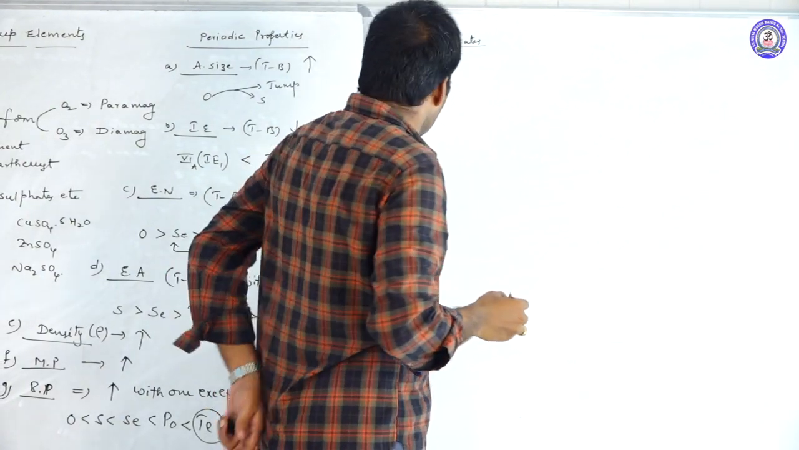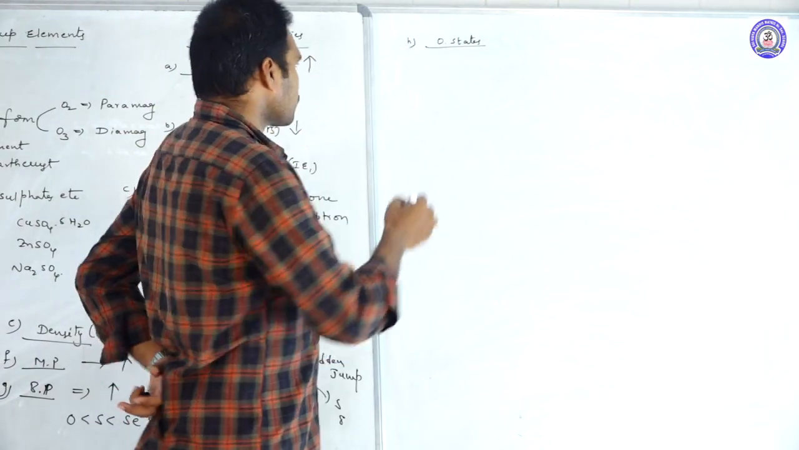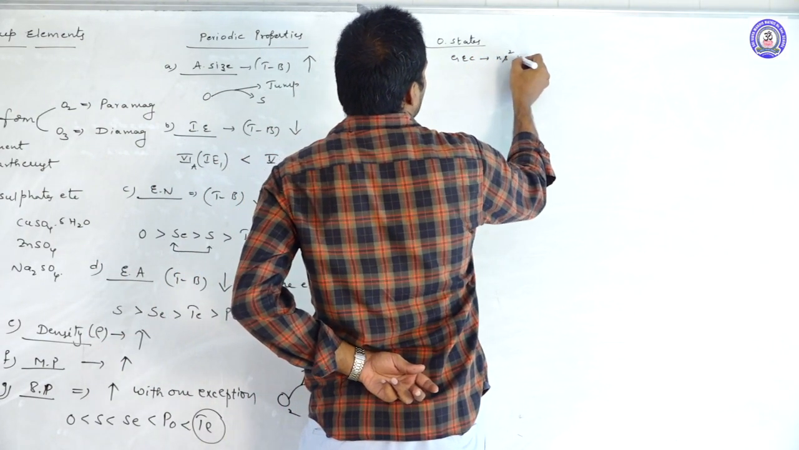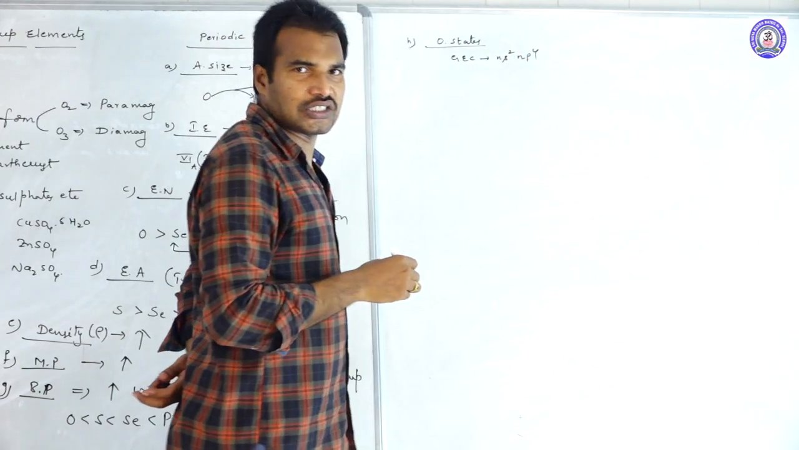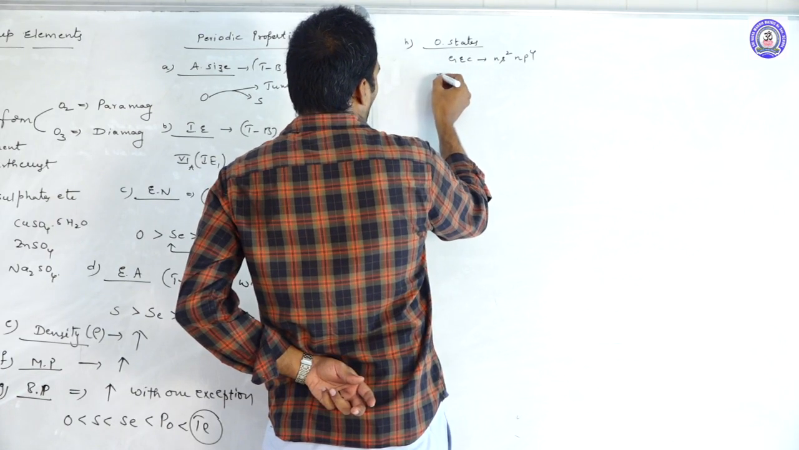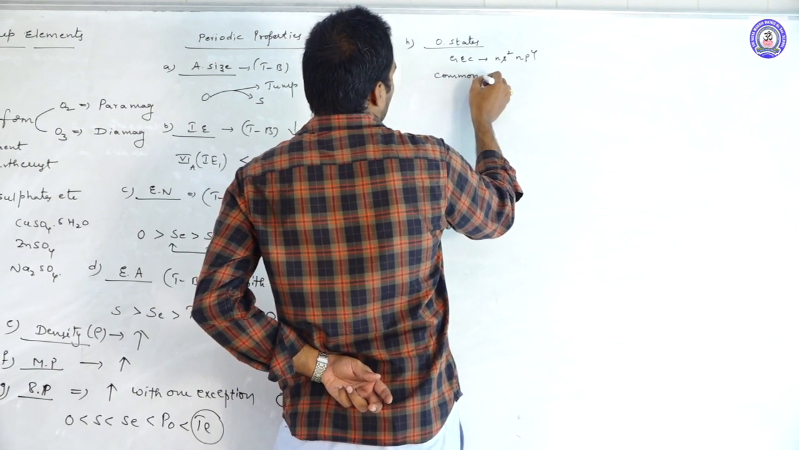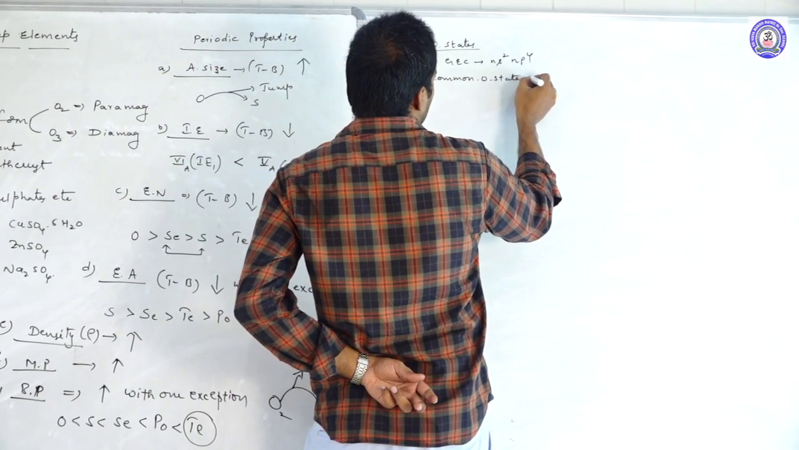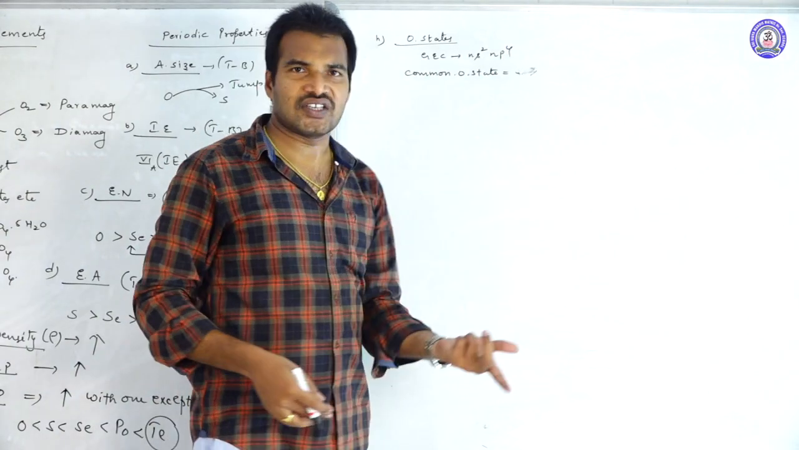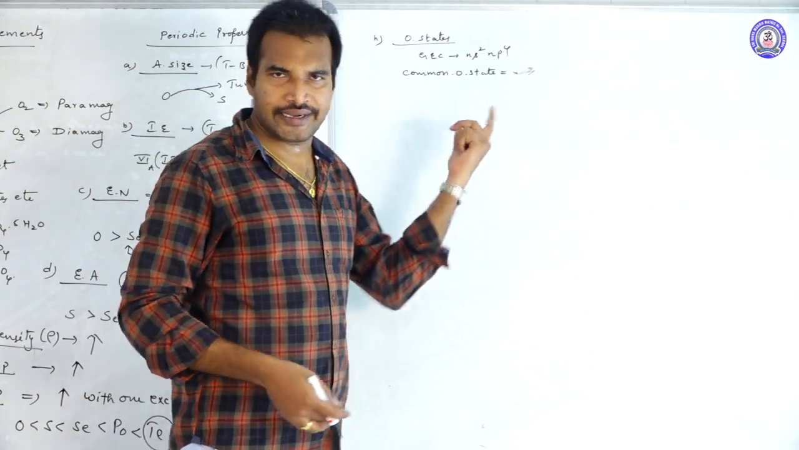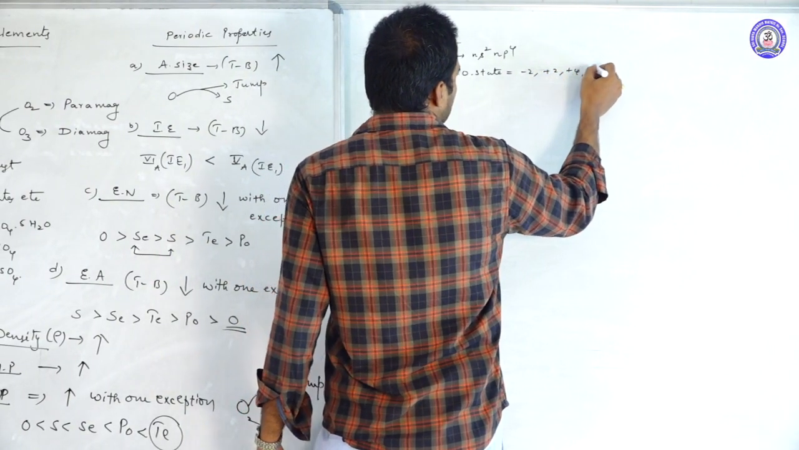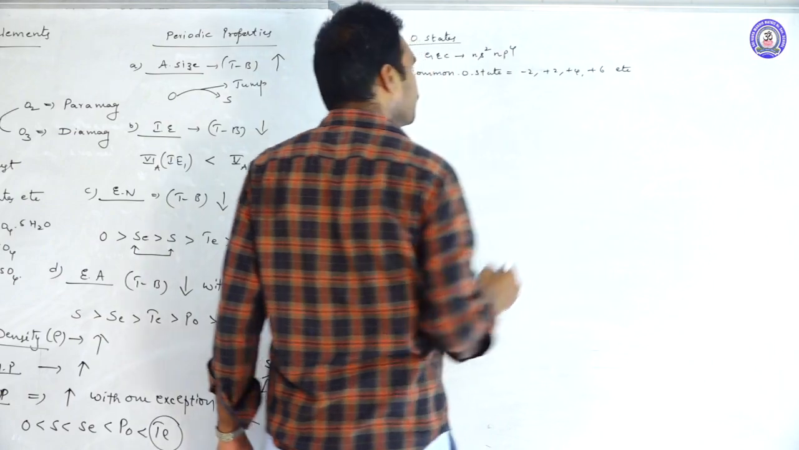Oxidation states. So coming to the oxidation states, as we know, the general electronic configuration is ns2 np4. So the usual, common oxidation states are +2, and if they get the valence shell having 6 electrons, by gaining 2 more electrons they get octet configuration. Their usual oxidation states are -2, +2, +4, +6, etc.